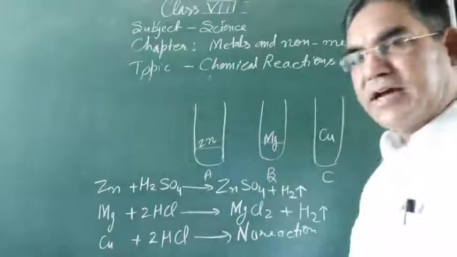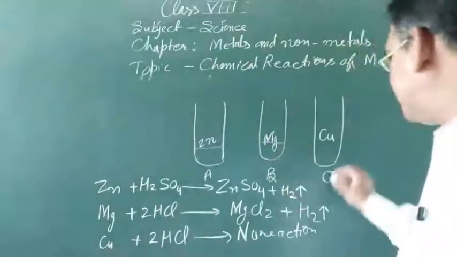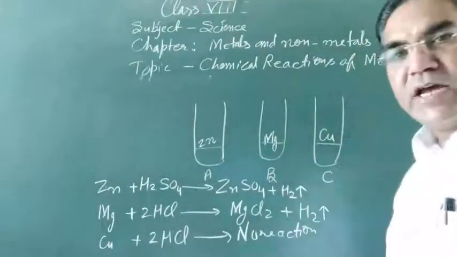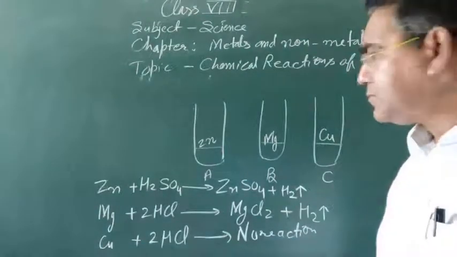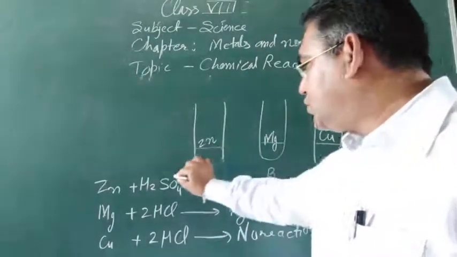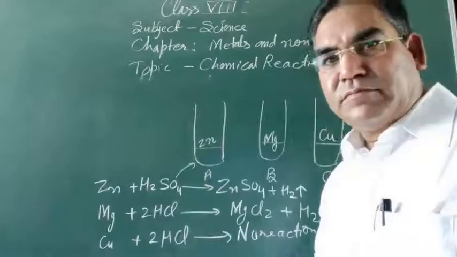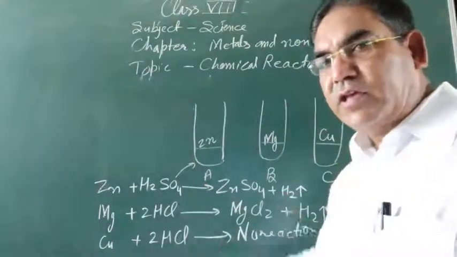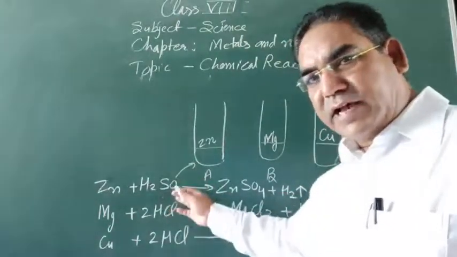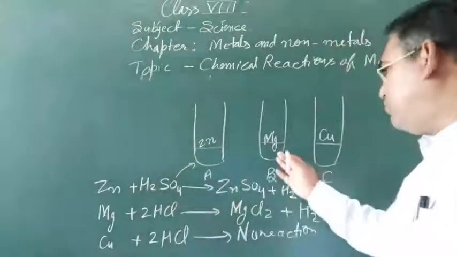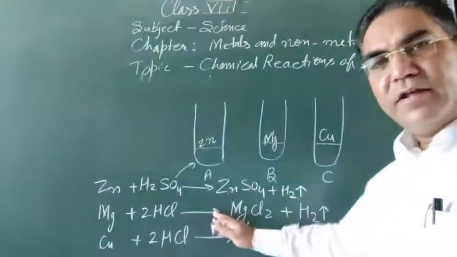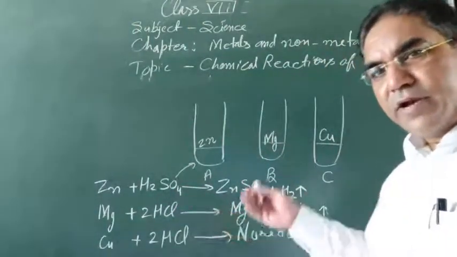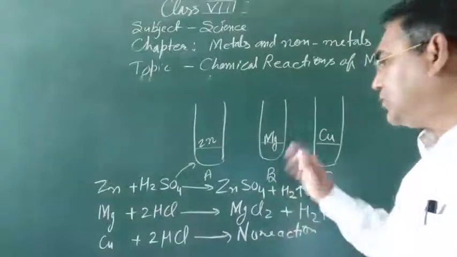In test tube B, I have taken magnesium. In the third test tube, I have taken a piece of copper. Now, in the first test tube, I will add 2 or 3 ml of sulfuric acid. In B and C, I have added dilute hydrochloric acid. Now put them.